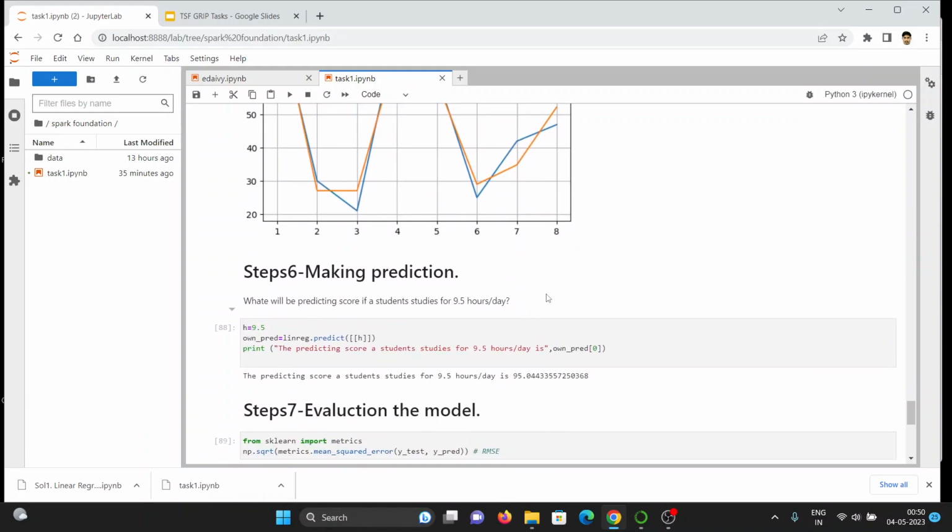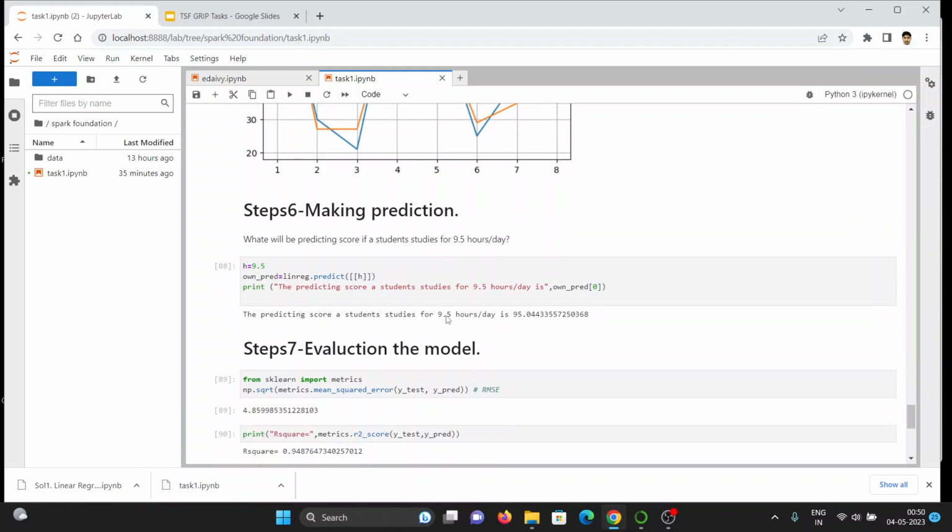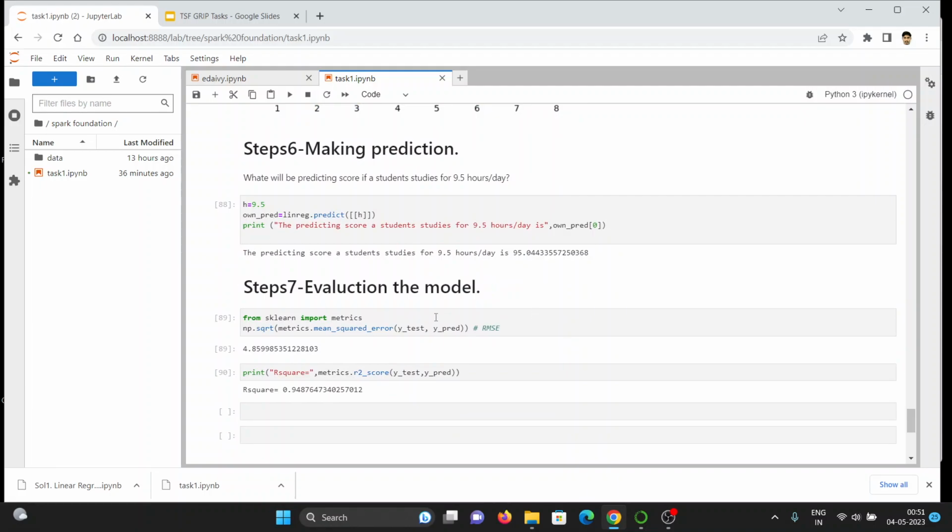In this prediction, the question given is, what will be the predicted score if a student studies 9.5 hours per day? We calculate that the predicted score for a student studying 9.5 hours is 95 point something.